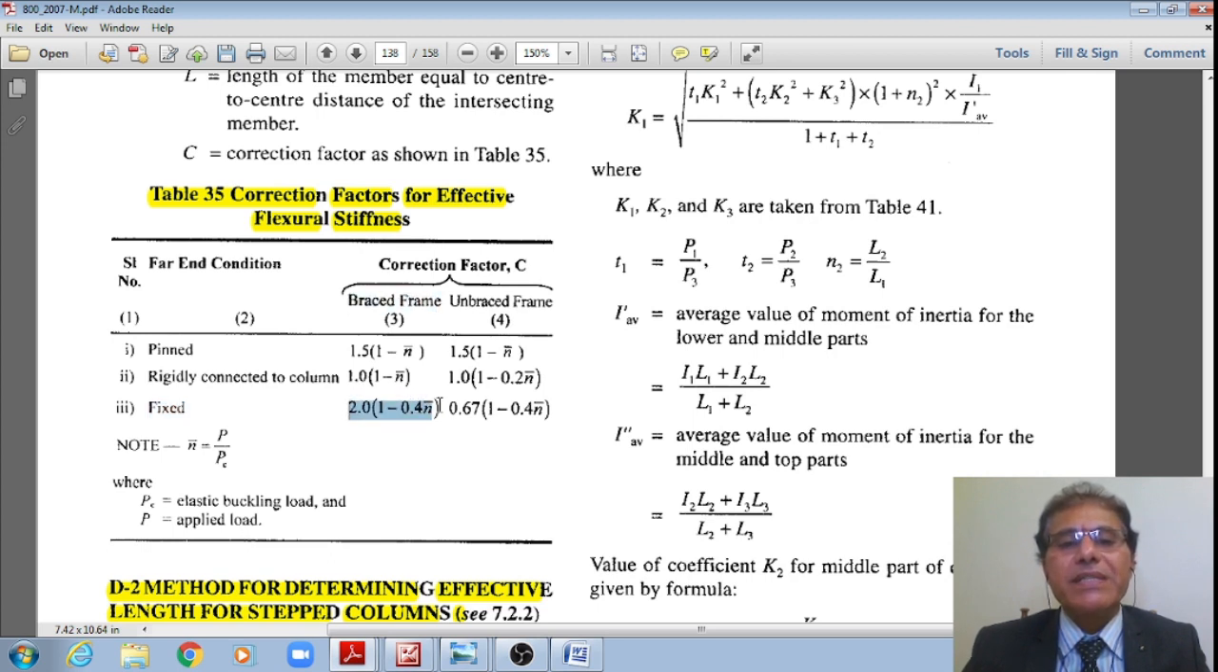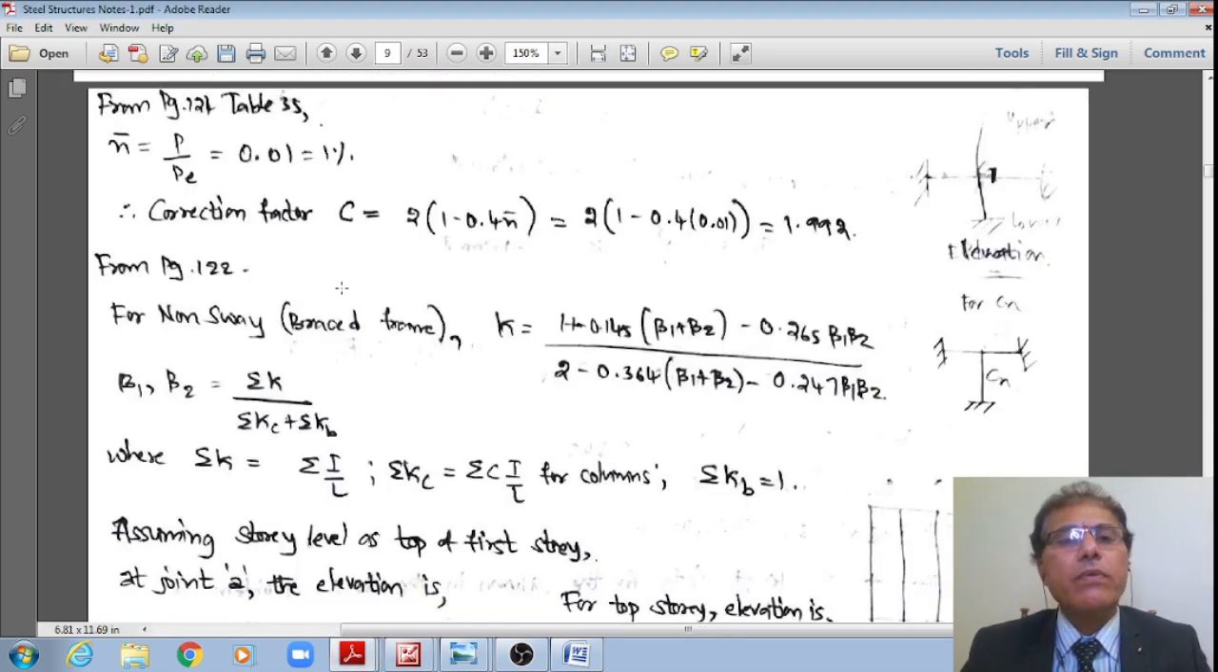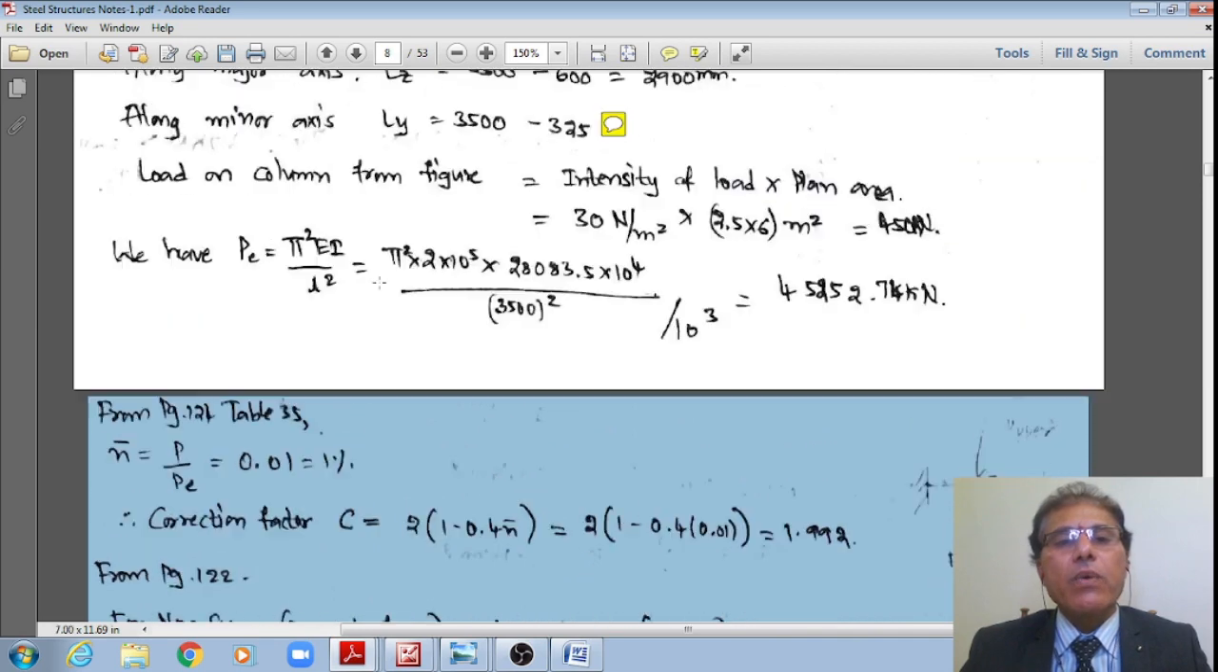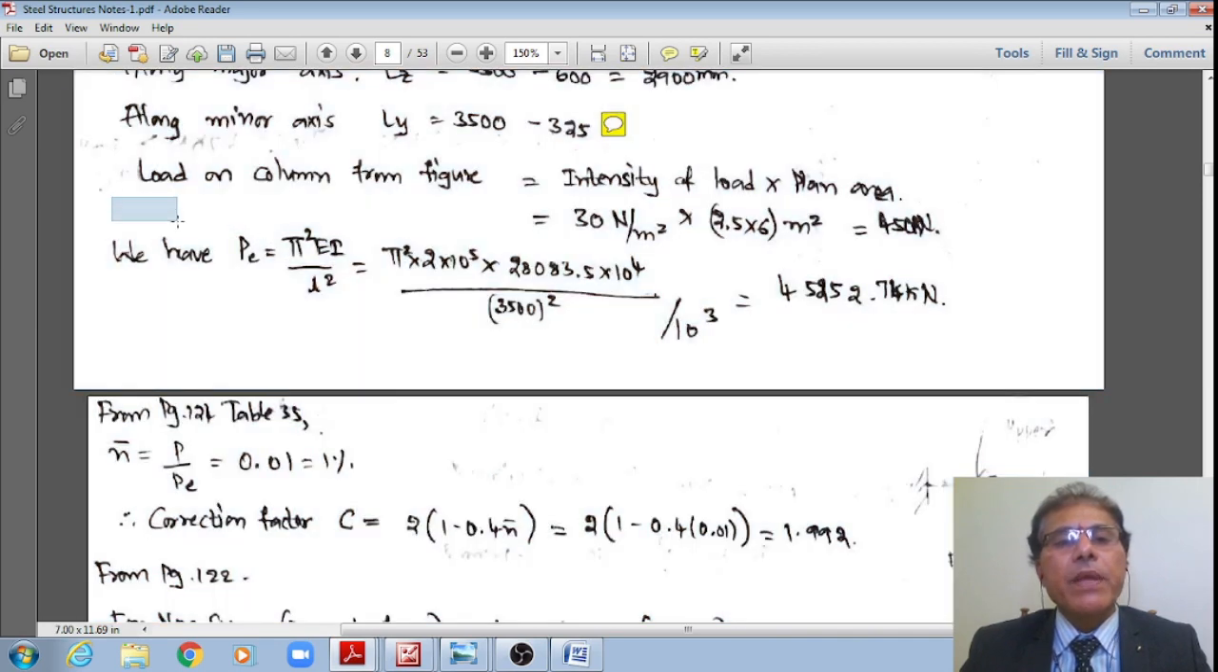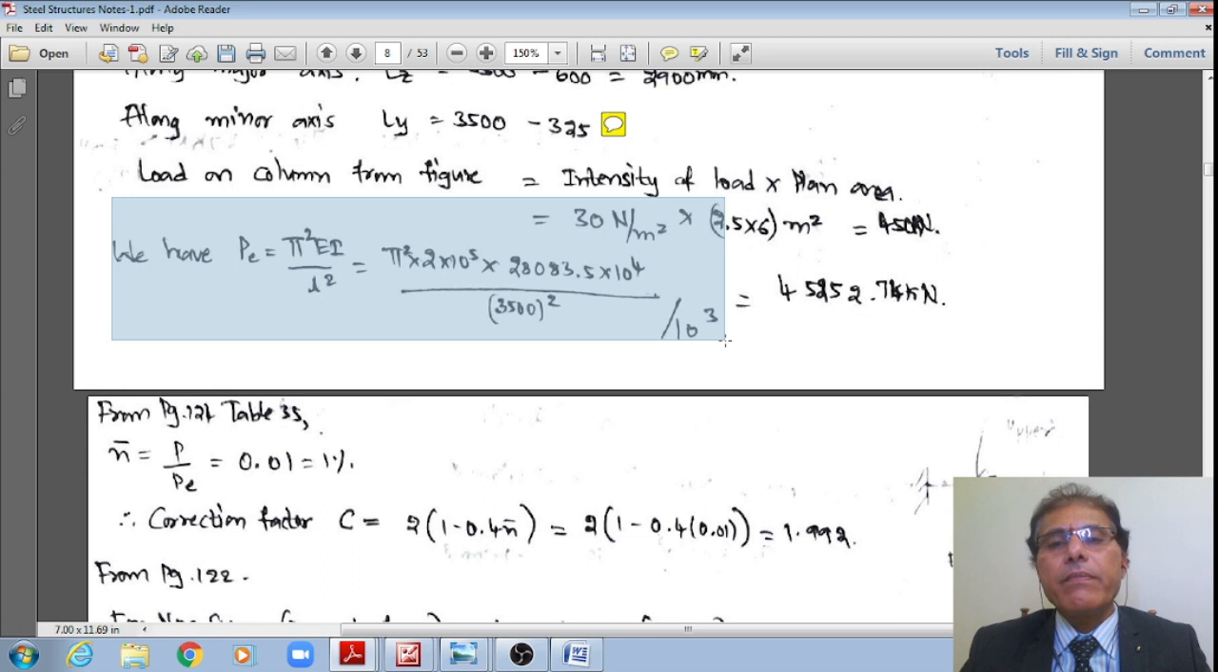Therefore, the correction factor C is equal to 2 multiplied by 1 minus 0.4 n bar, where n bar is equal to P divided by PE, where PE is the elastic buckling load and P is the applied load. Just now we have obtained the applied load, the working load, 450 kilonewton. Therefore, now what is the elastic buckling load? It means pi square, that is Euler's buckling load or Euler's crippling load, right? Therefore, that now works out as pi square E by L square.